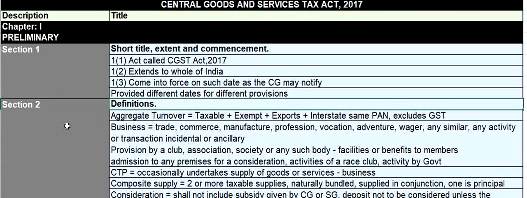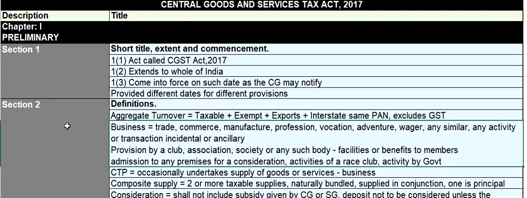There are multiple definitions and I have taken only the important definitions in my view. Aggregate turnover means taxable plus exempt plus exports plus interstate supplies on the same PAN, and it excludes the GST. Business means any trade, commerce, manufacture, profession, vocation, adventure, wager, any similar or any other activity or transaction which is incidental or ancillary in nature.